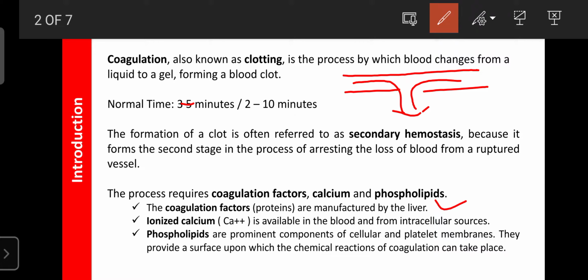When they hit the dry or rough surfaces due to rupture of blood vessels, these vessels shrink and become dry. Due to that, the platelets hit here, and due to striking, the platelets are activated.